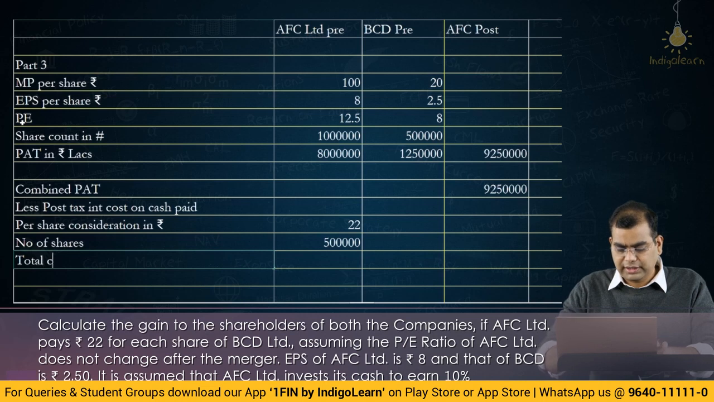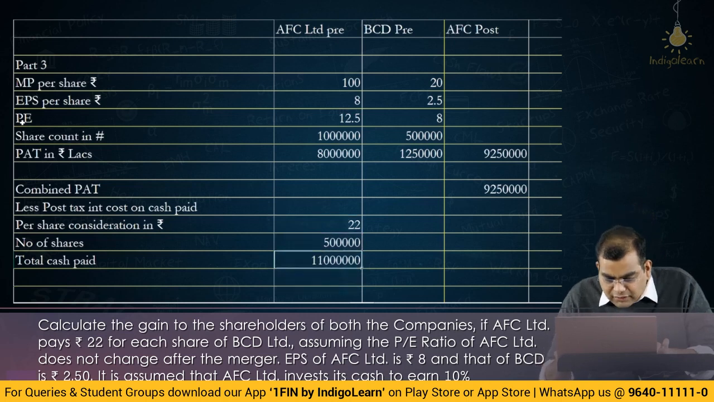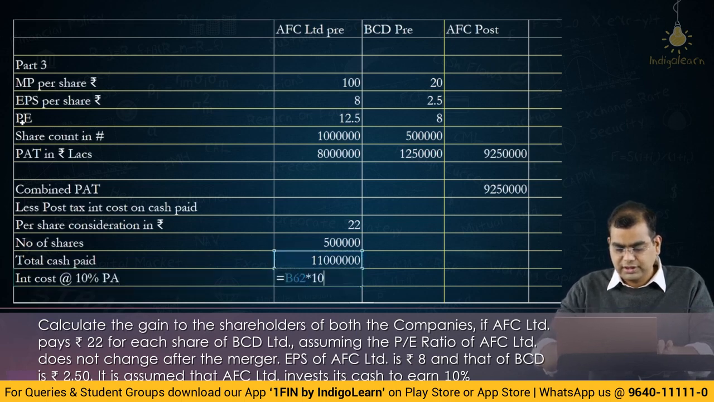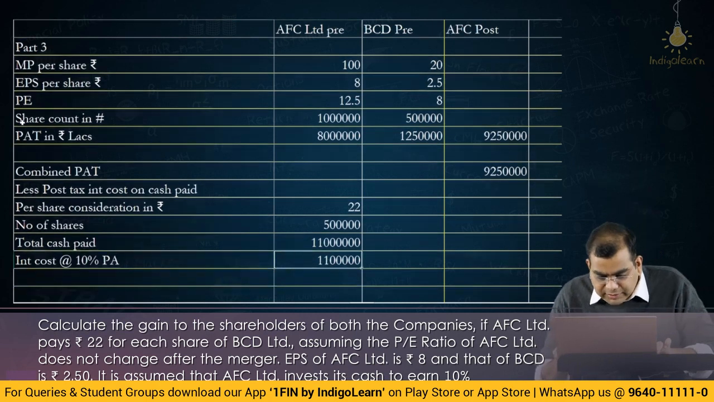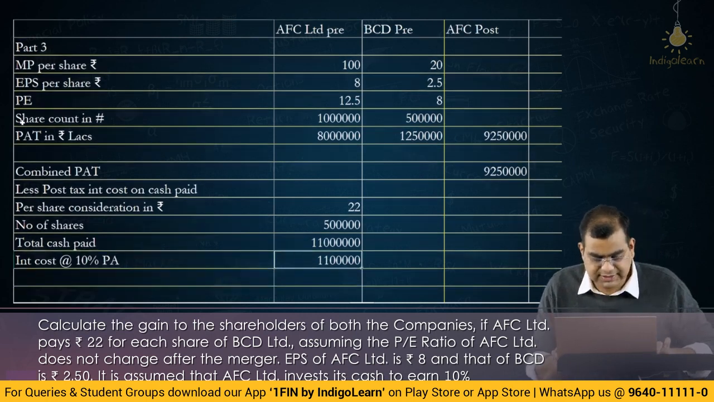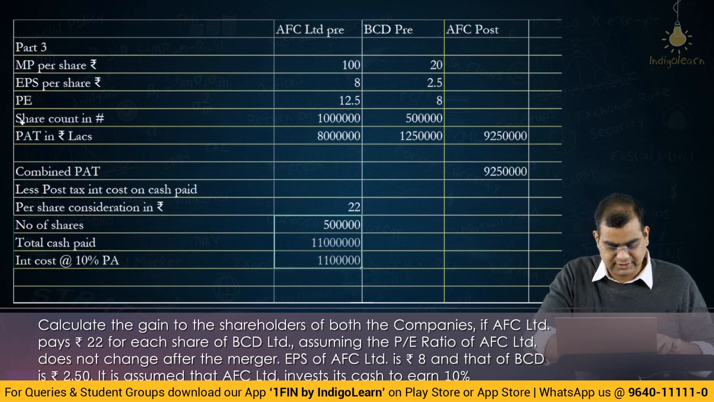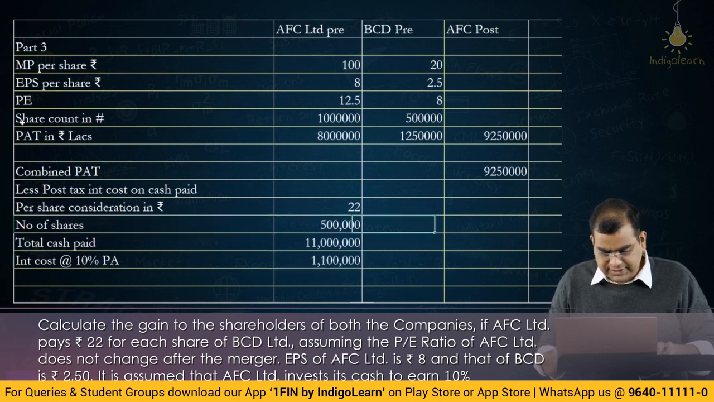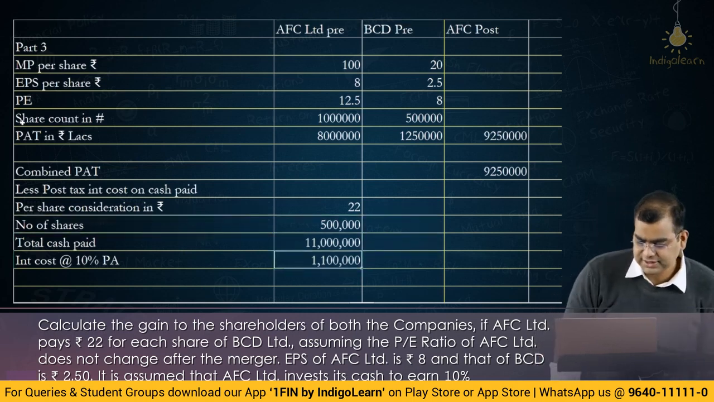So, total cash paid is 22 into 50, which is 1 crore 10 lakhs, right. Interest cost at 10% per annum on this is 1 crore 10 lakhs into 10%. Let me put commas here, it will be easy that way. This is 1 crore 10 lakhs. Yeah, this is 11 lakhs. So interest cost is 11 lakhs.